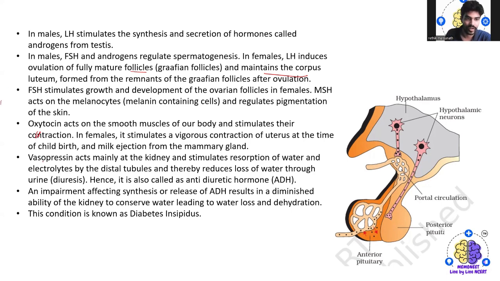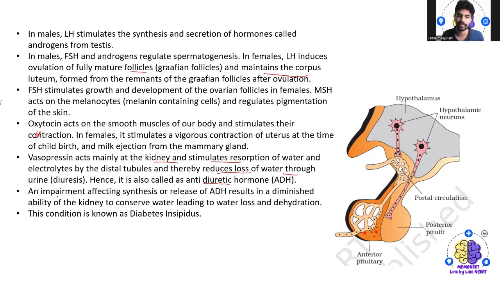Then we have vasopressin, which acts mainly at the kidney and stimulates the reabsorption of water and electrolytes by the distal tubules, and thereby reduces the loss of water through urine. Hence, it is also called antidiuretic hormone, that is ADH.